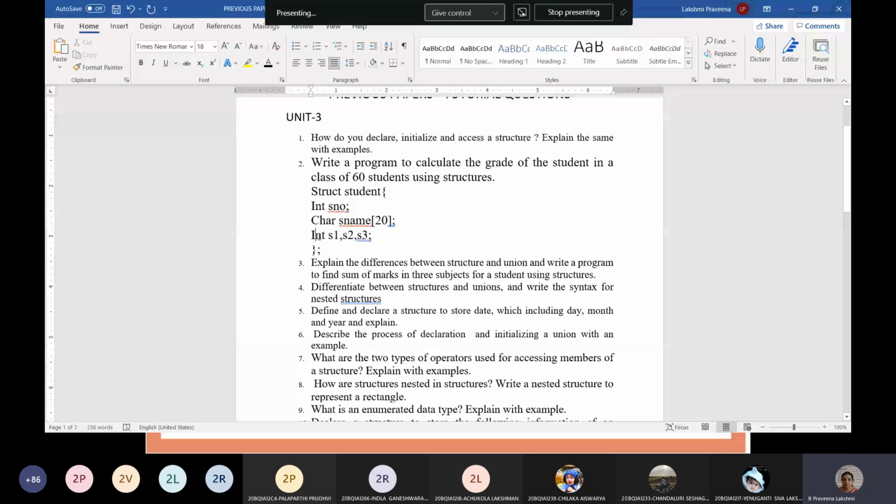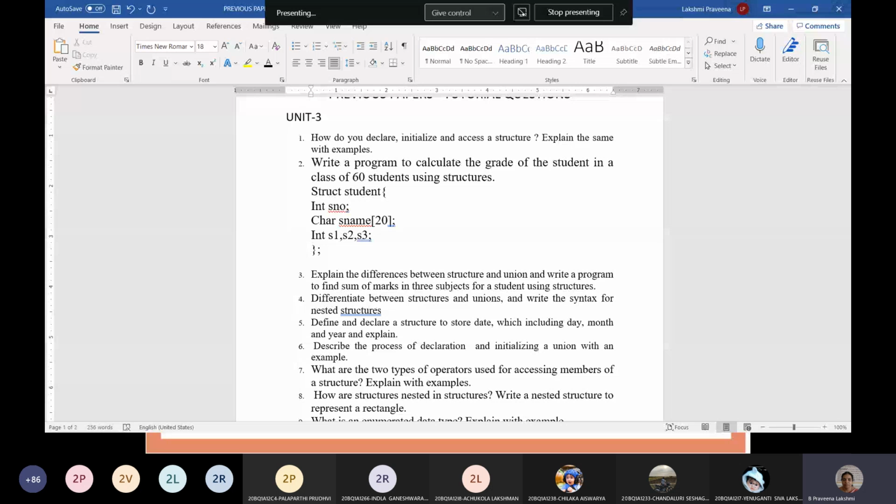So here you need to create an array of size 60, because you want to take the 60 students' data.